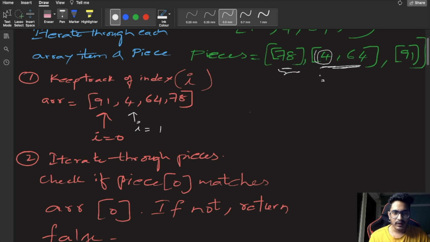So now we'll be adding the size of this array to I. We'll be directly jumping: I equal to 1 plus the size of this array, which is 2, so I is equal to 3. Now I will point to here.